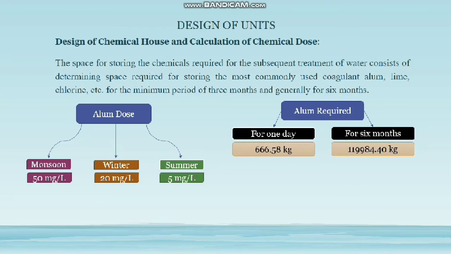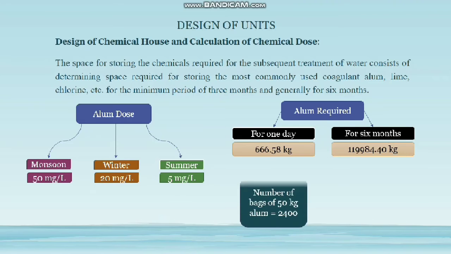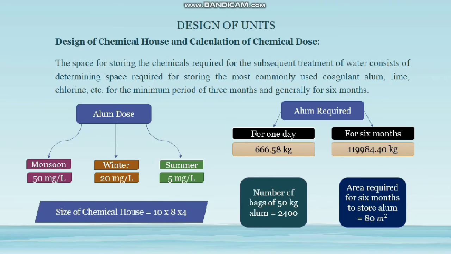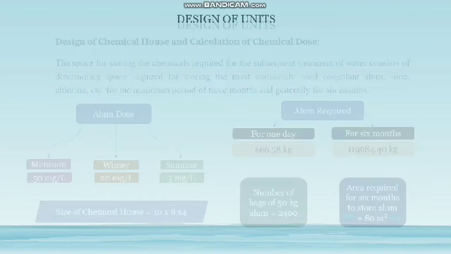Alum requirement: for 1 day 666 kgs is required. For 6 months, 1,19,984 kgs, which is equal to 2400 bags of alum. The area required for storing this alum is equal to 80 meter square. The size of the chemical house is 10 meter in length, 8 meter in width and 4 meter in height.